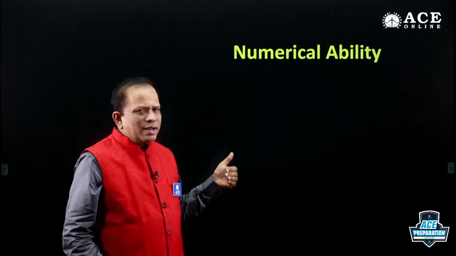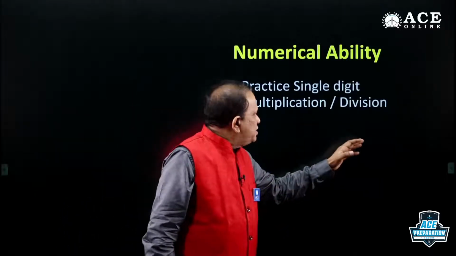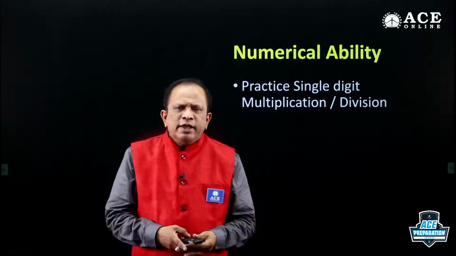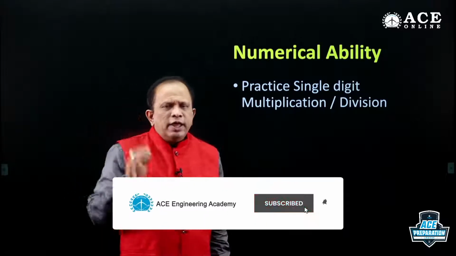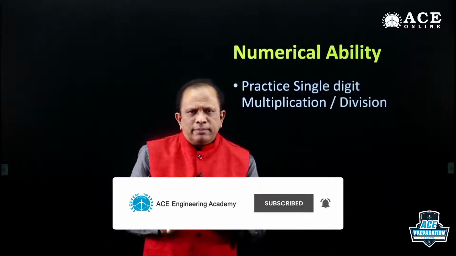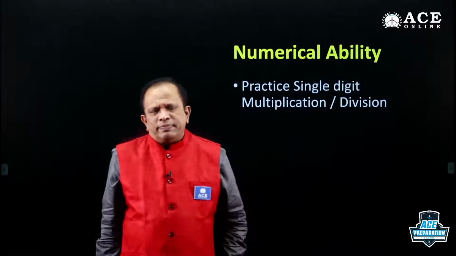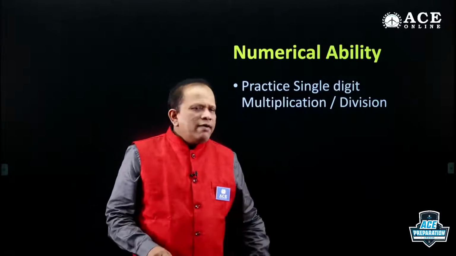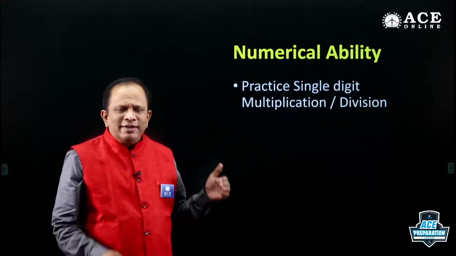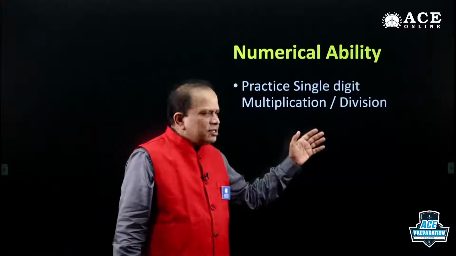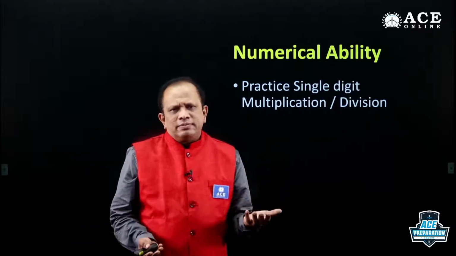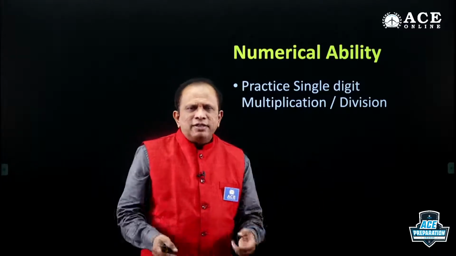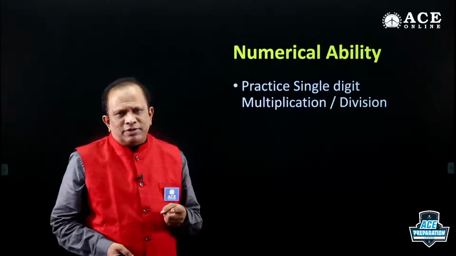Now coming to the numerical ability, practice single digit multiplication and division. You might have been introduced to so many shortcuts. If you are practicing them, continue. If you have not practiced them, at least be thorough with single digit multiplication, single digit division. This is the bare minimum you are supposed to do. If you have not prepared anything in numerical ability, at least from today onwards, start practicing this. This is multiplication of 1 into 1 to 9 into 9. If you can do this one, at least, then you can save a lot of time in the examination.